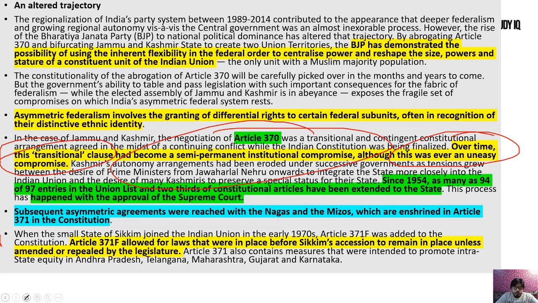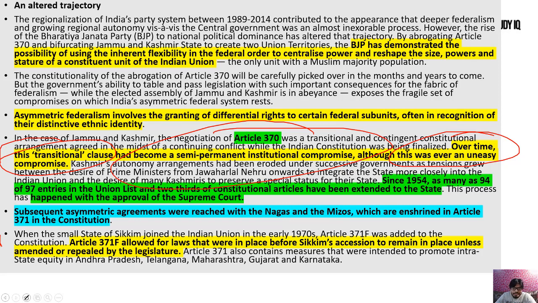Question is nowhere that 370 removal was wrong. Nobody is saying that. They are just asking. It is all the labeling by the IT cell. We all know how they want reasons to troll other people, that people are protesting against 370. Nobody is protesting against 370. We all know about that. Okay, it is the same argument that some people are national, some people are anti-national. Somebody never said Bharat Mata ki Jai, then they are anti-national. No, it is not like that.